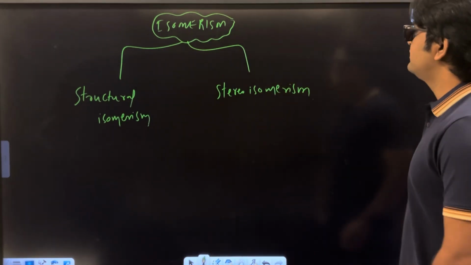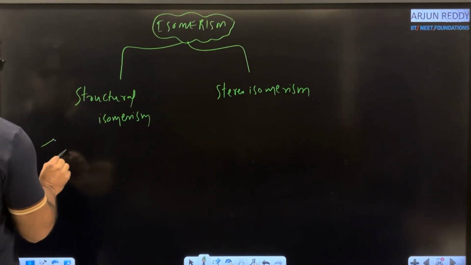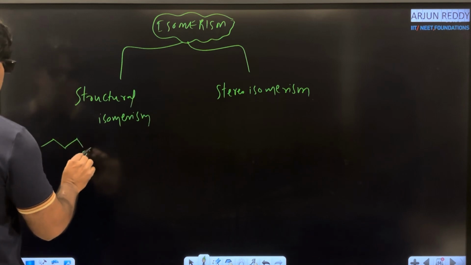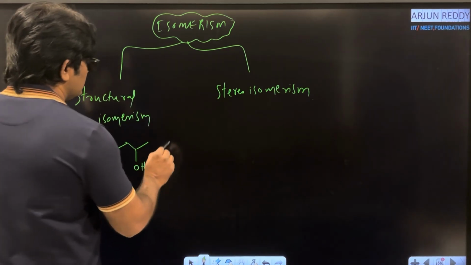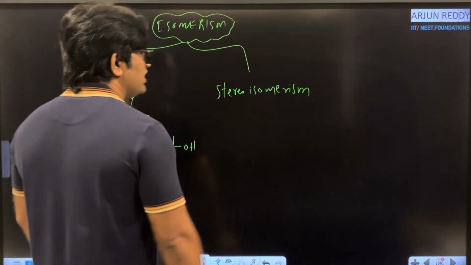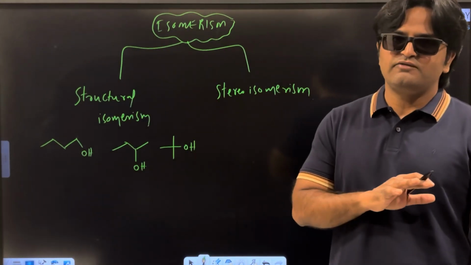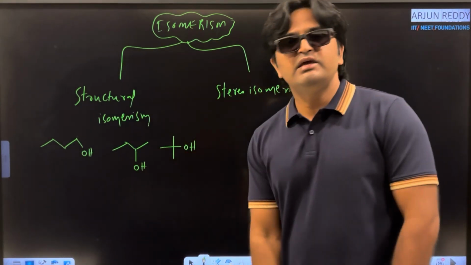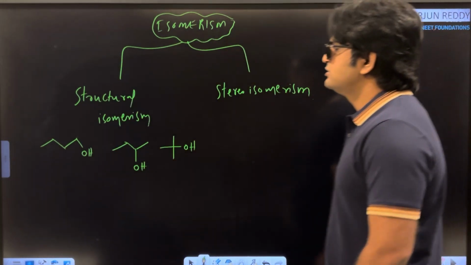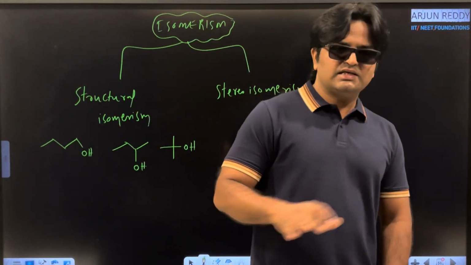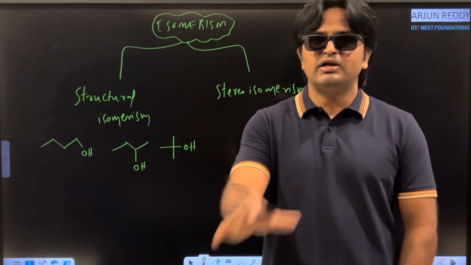Yes, very easy to understand. Here I am taking one simple example, alcohol. In the first alcohol I am taking 4 carbon atoms and OH is present on this carbon atom. In the second molecule, the same OH I am connecting here. In the third molecule this is my OH connectivity. These are the 3 molecules. Once again you observe, what is the common feature of these molecules? Same molecular formula. I am not changing the molecular formula. This is a very important condition. Either in structural isomerism or stereoisomerism, molecules should have the same molecular formula, right?